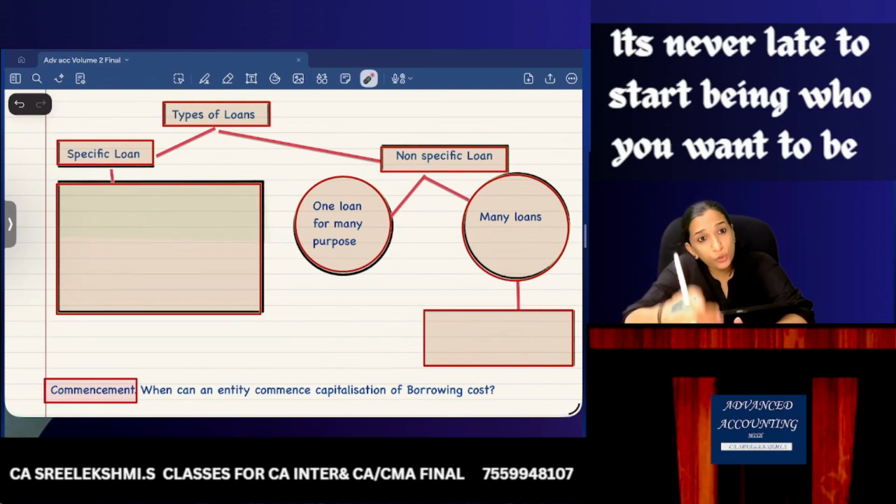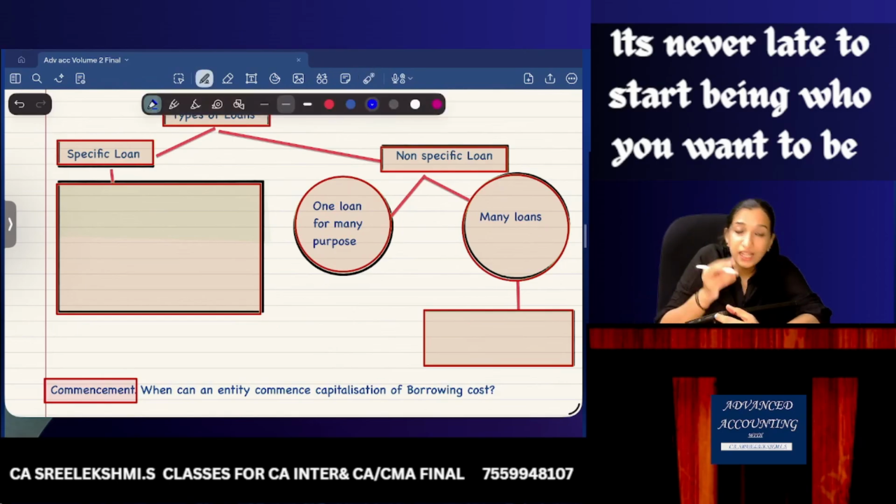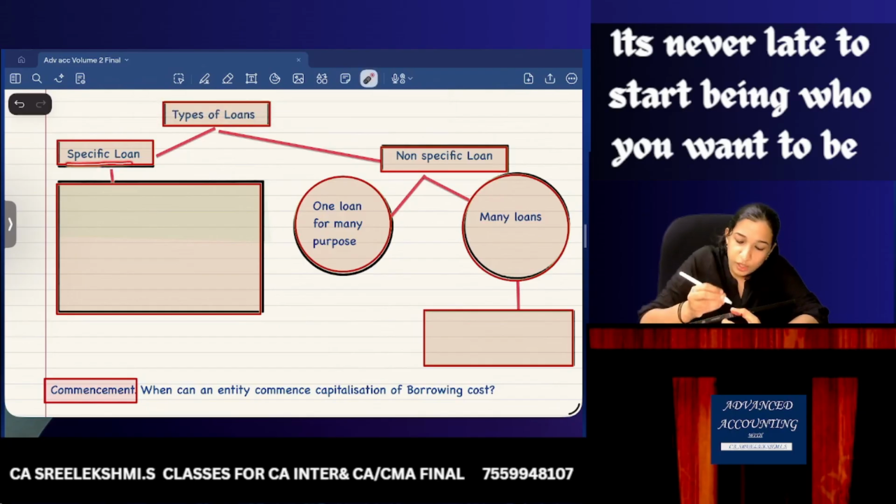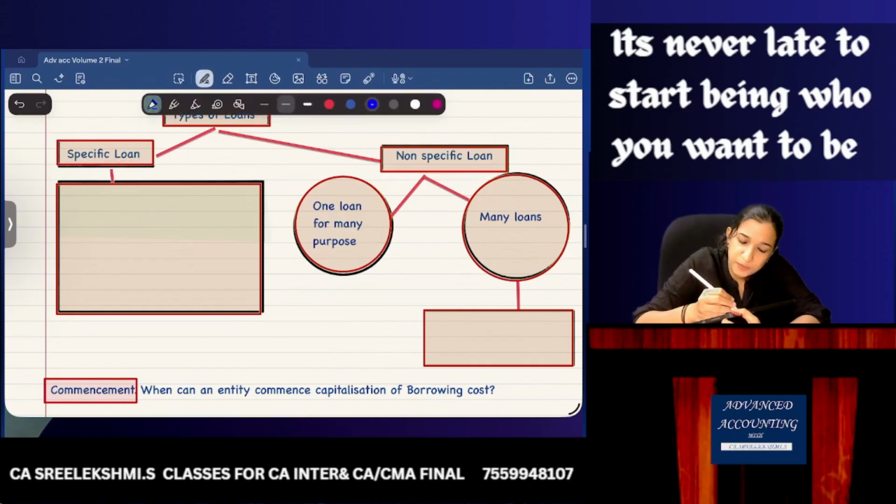To compute the borrowing cost to be capitalized, we divide the loans of a company into two: specific loan and non-specific loan. Non-specific loan means general loan.